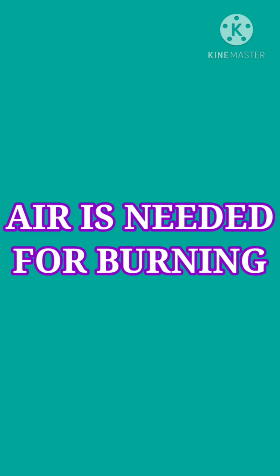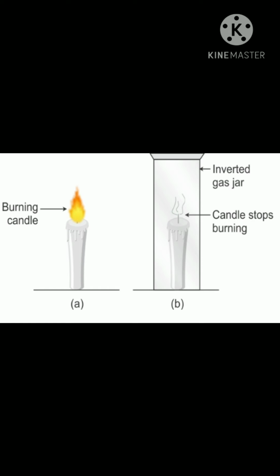Next property is air is needed for burning. In this activity you can see two candles. One candle is placed in an open area and one is covered with a glass. Take a candle, light it, and cover it with a jar. After some time the candle extinguishes.